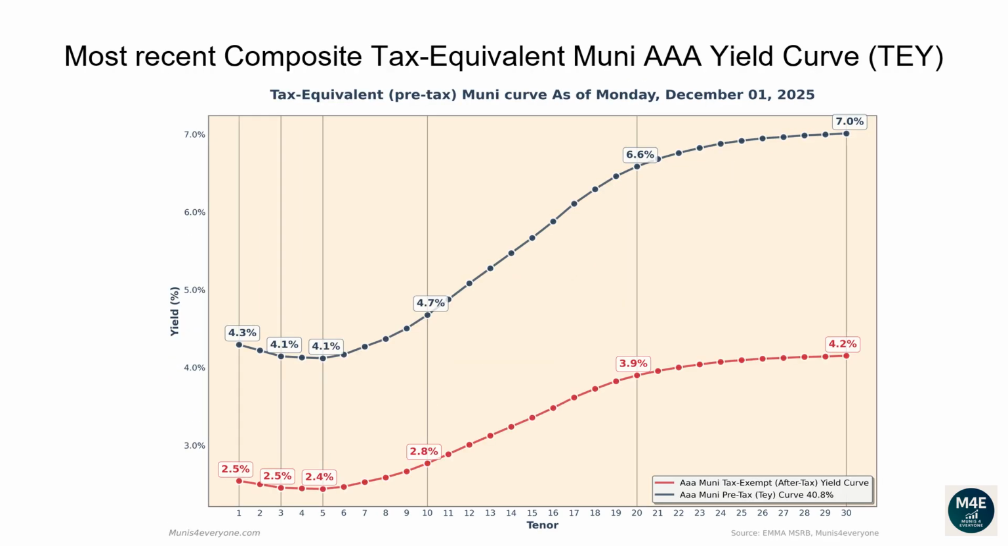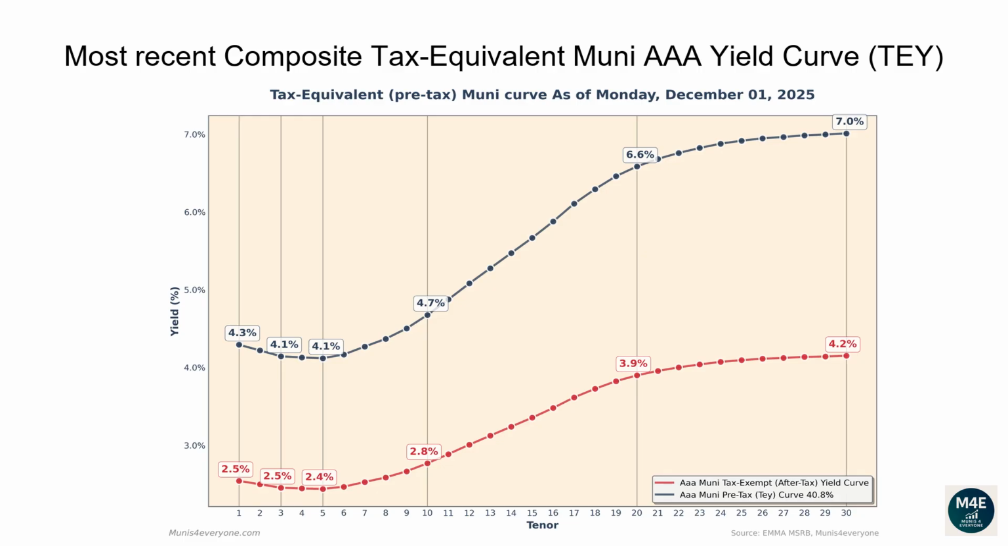Let's now go over the most recent composite tax-equivalent Muni AAA yield curve. The following graph shows, in red, the tax-exempt after-tax Muni yield curve, versus in blue its tax-equivalent, pre-tax version assuming a 40.8% top tax bracket, as of December 1, 2025. Why would you care to see the tax-equivalent version of the Muni yield curve? More on this later. Let's first go over the pre-tax, aka tax-equivalent yield curve.